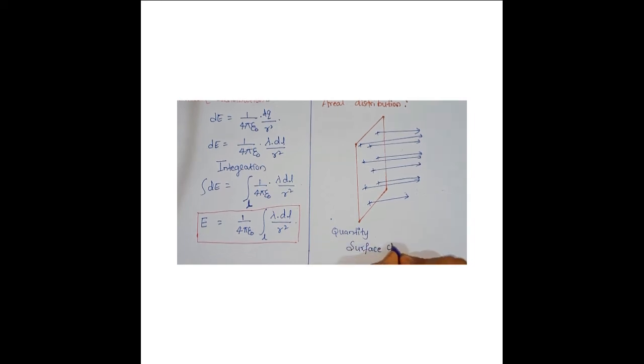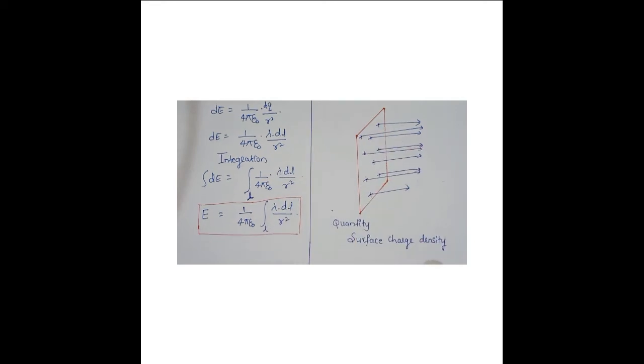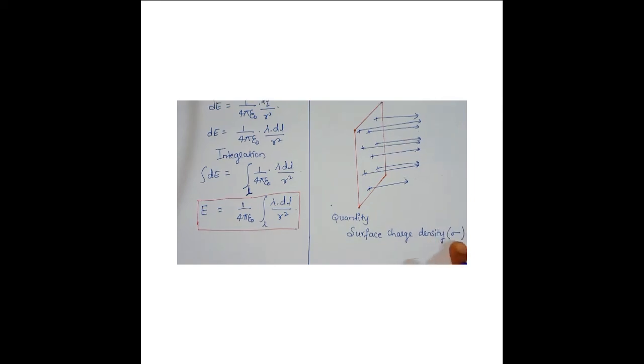Surface charge density means what? Density of charges over the surface, number of charges over the area. It is denoted by a notation called sigma. So sigma is equal to delta Q by delta S, or you can take delta A.